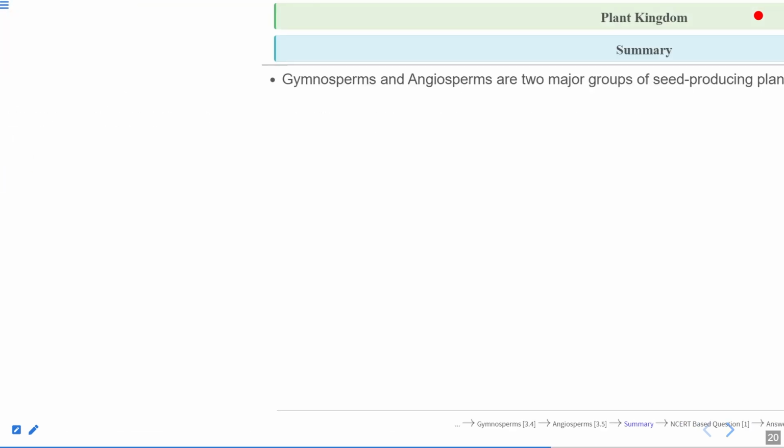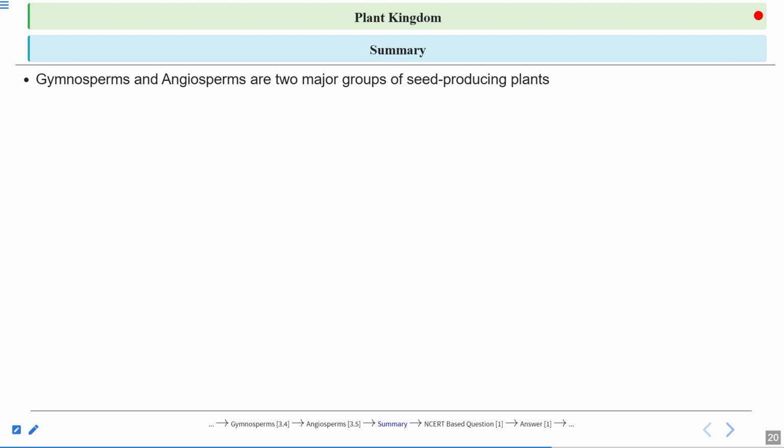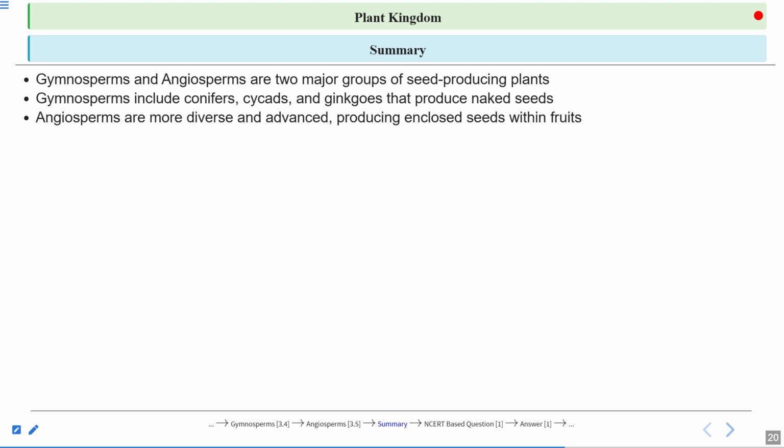Okay, now we will have a summary of today's lecture. Gymnosperms and angiosperms are the two major groups of seed producing plants. Both plants produce seeds. Gymnosperms include the conifers, cycads, ginkgo that produce naked seeds. And angiosperms are more diverse and advanced, producing enclosed seeds.